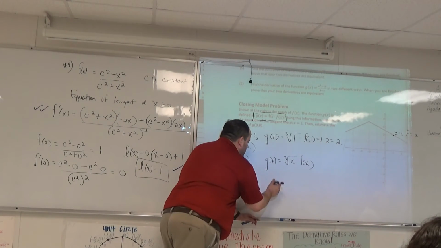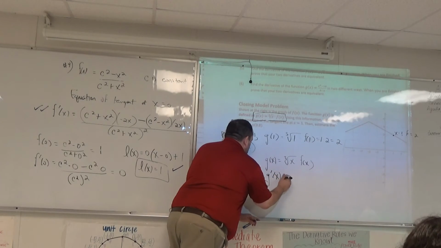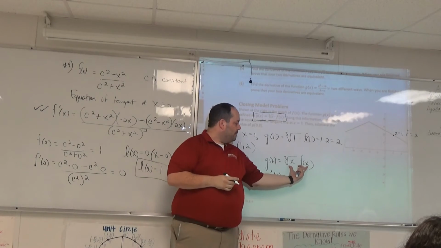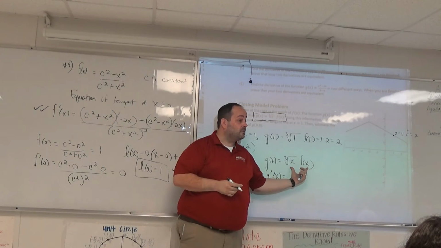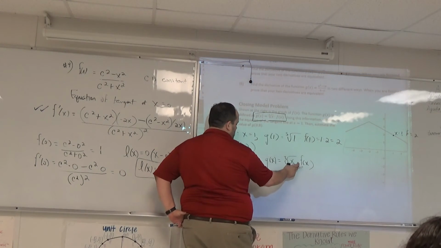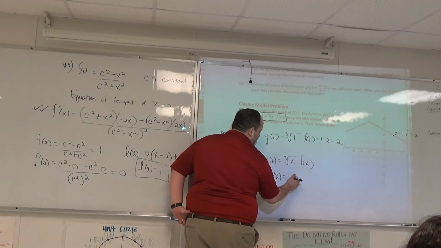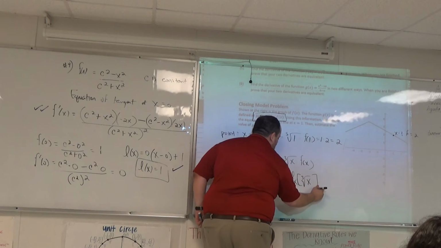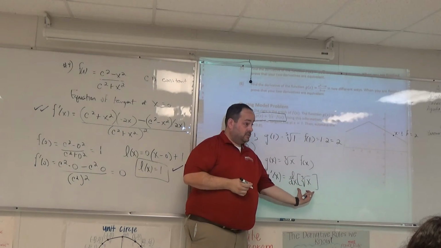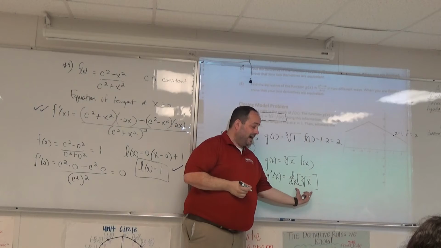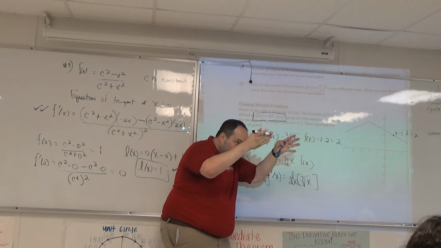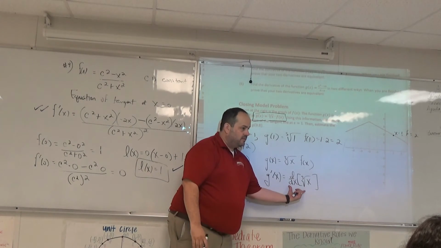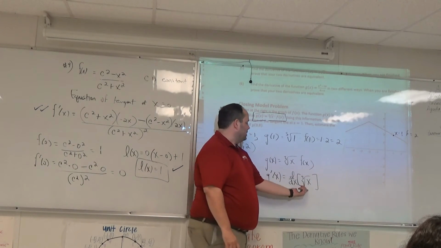I want to introduce not a new notation, but a way to think about this that's going to help organize your thoughts a little bit. Just using the product rule here is going to be rough, because I have to take the derivative of the cube root of x. Rather than finding it right now, I'm just going to say, hey, I know that I need to do this. This is why the notation is so important. The notation says, hey, I'm going to find the derivative eventually.